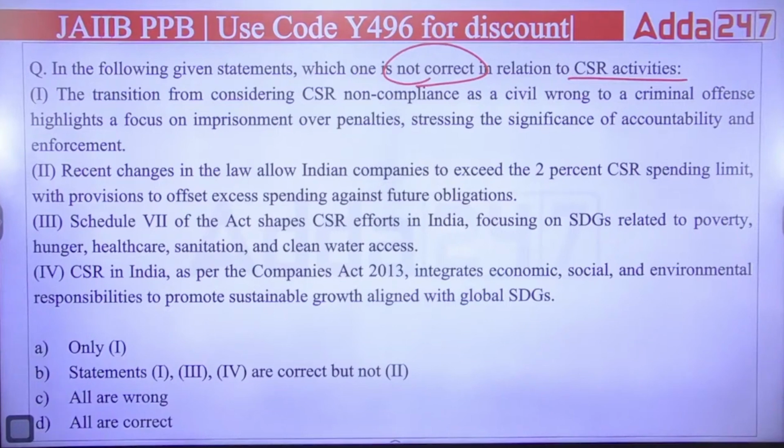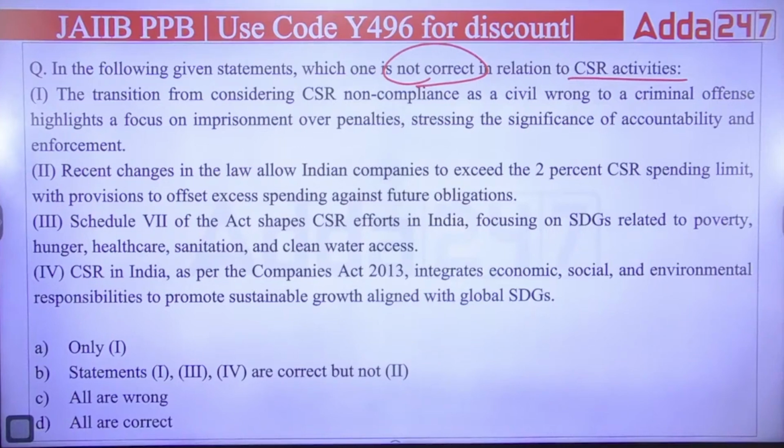First, the transition from considering CSR non-compliance as a civil wrong to a criminal offense highlights a focus on imprisonment over penalties, stressing the significance of accountability and enforcement. Second, recent changes in the law allow Indian companies to exceed the 2% CSR limit with provision to offset the excess spending against future obligation.